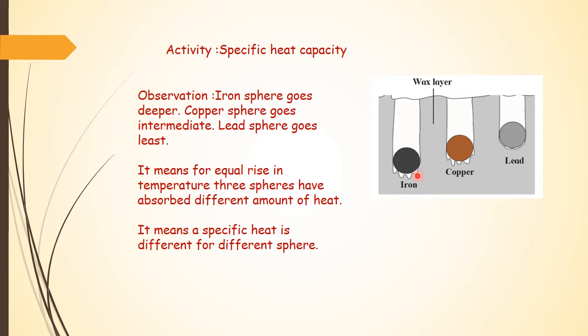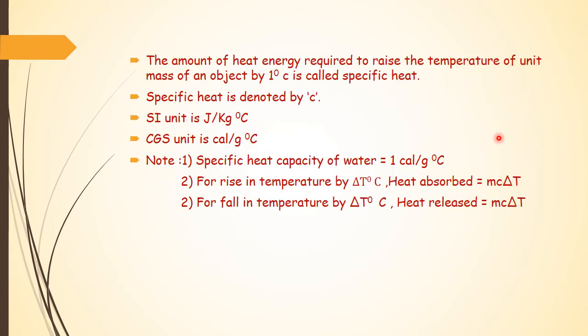This is because the heat absorbed by these metals is given to this wax layer and therefore it melts. Since iron achieves more depth, it means iron has absorbed more heat. That means the specific heat of iron is maximum compared to the copper and the lead.